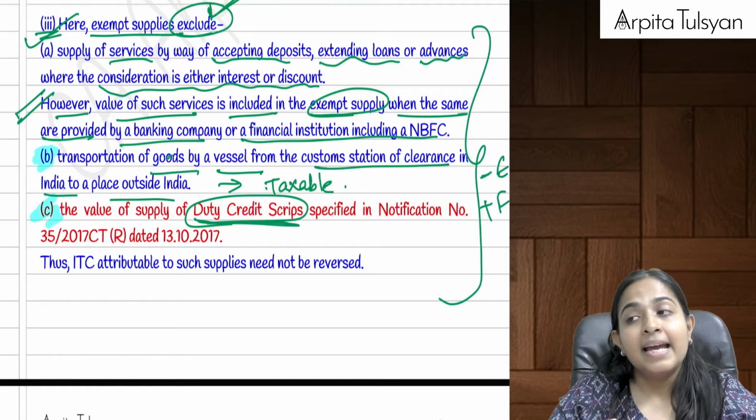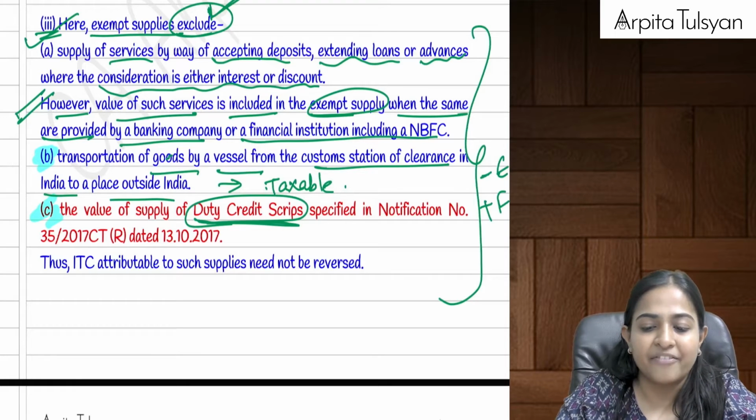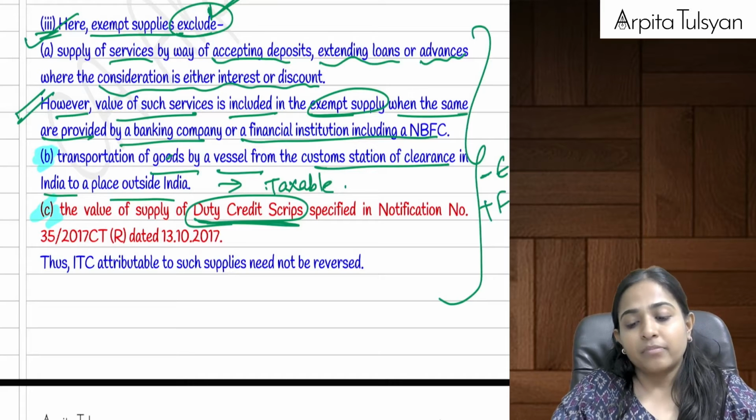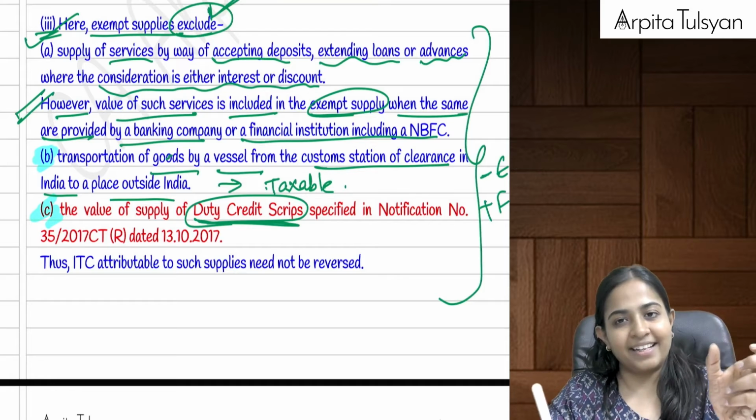But for banks that supply by way of giving loans, etc., that is still considered as exempt. If it is considered as exempt, means don't exclude it. Right?